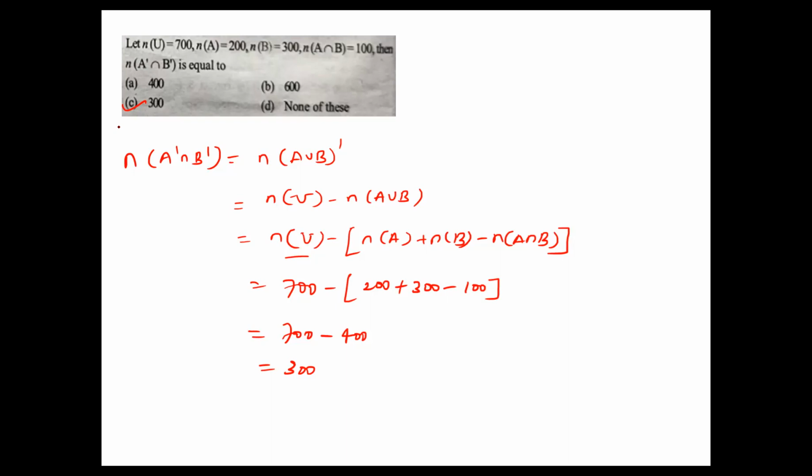Okay, move to the next slide. Okay. Now n of A equal to 1000, n of B is 500, n of A intersection B is greater than or equal to 1. Then what is the conclusion? Find out which of the options matches.